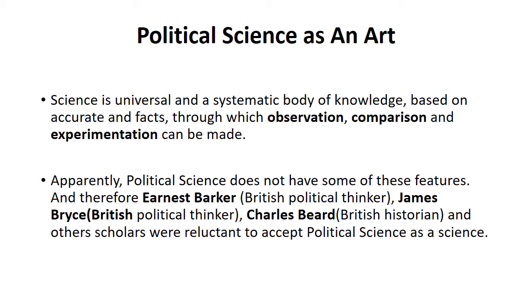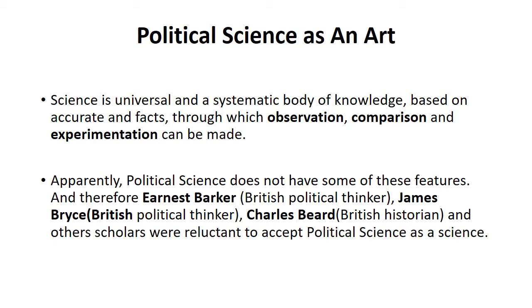We said that science is actually the systematic study of the structure and behavior of any natural or physical world, in which observation, experimentation, evidence and comparison are made. So, science is a systematic body of knowledge based on accurate facts, and this systematic study is done through observation, comparison, experimentation, etc.